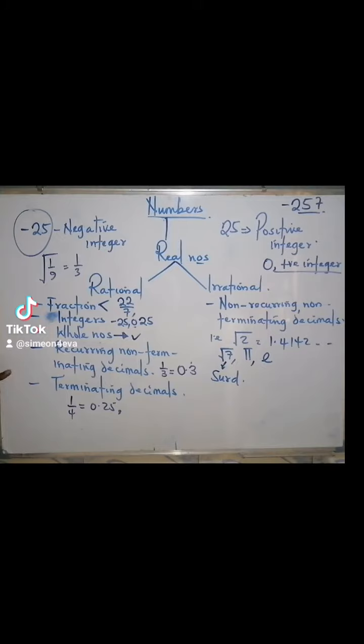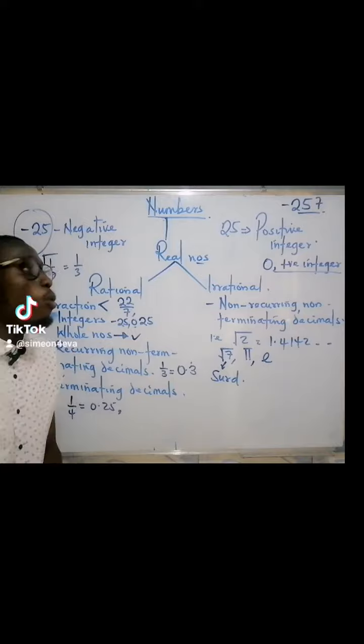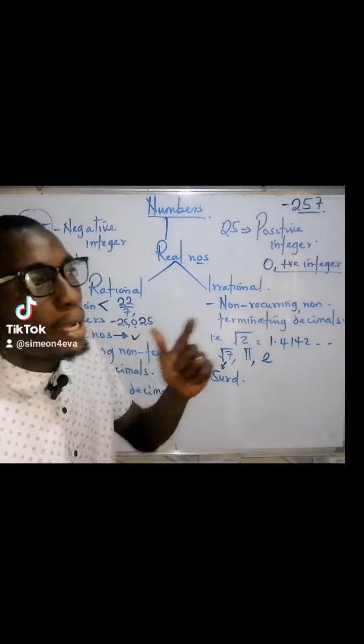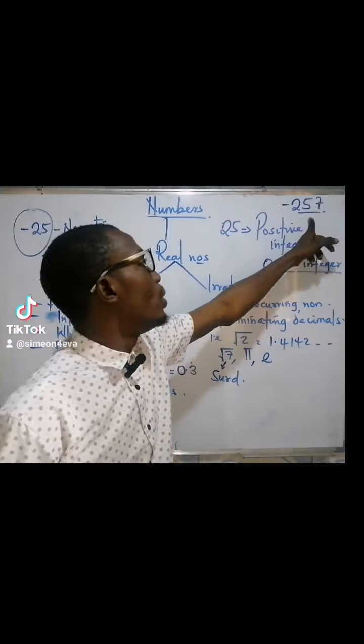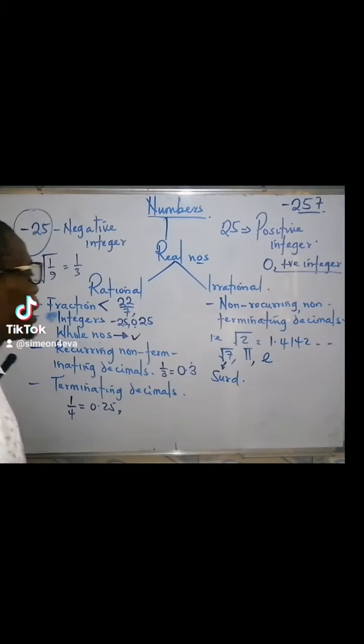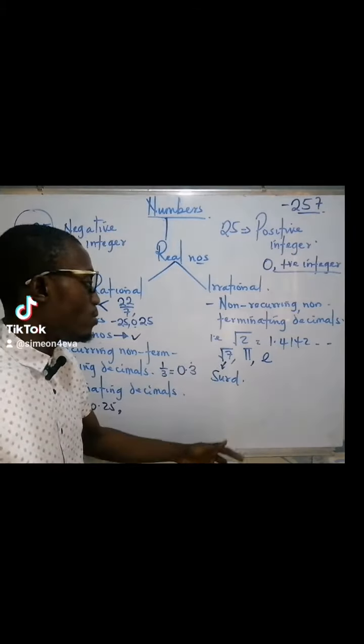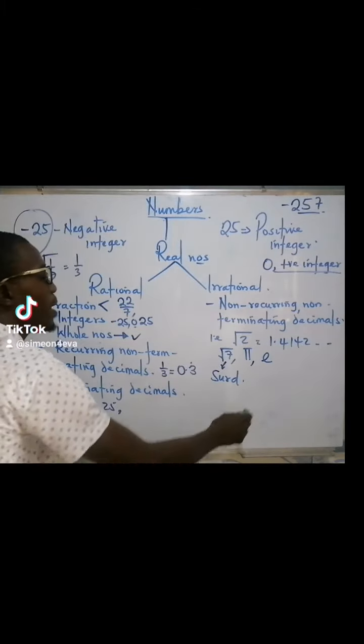So every number you have come across in one way or the other falls under the category of any of these types of numbers. So it is an offense going forward to call this a whole number. It's a negative integer, not a whole number. And it is an offense for you to call this a rational number. It is an irrational number. And it's also an offense to call pi a rational number.